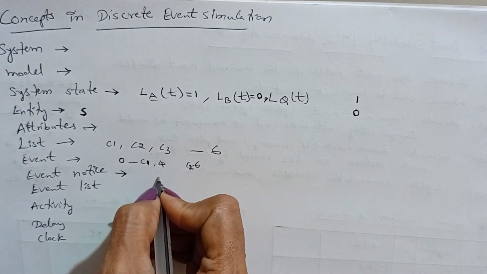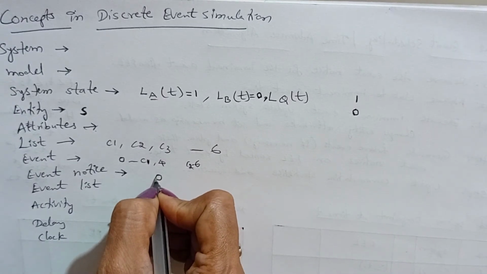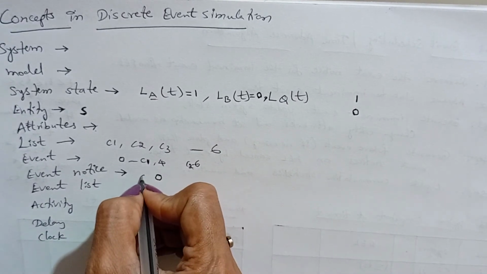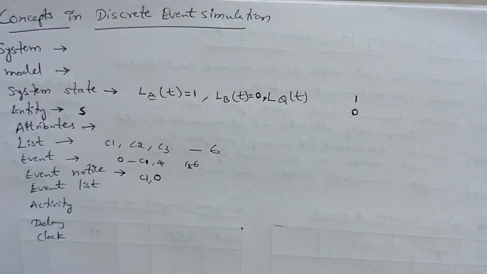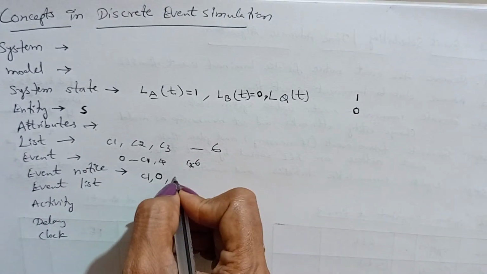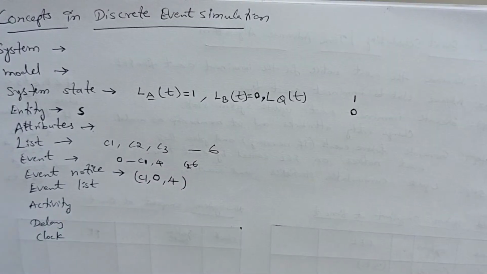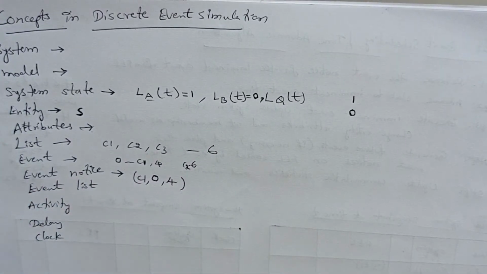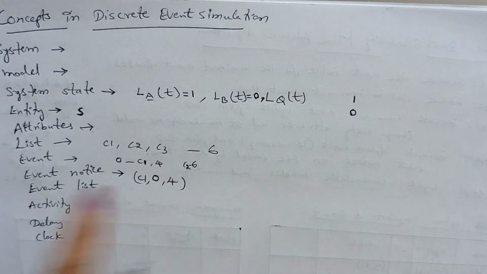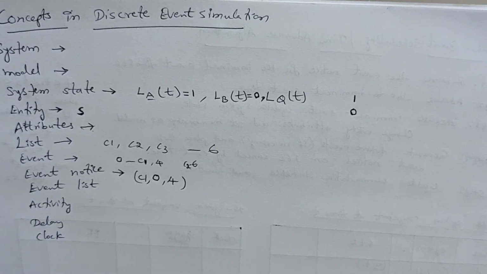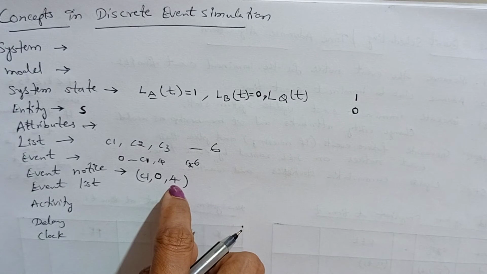Suppose now the time is 0, clock time 0. Customer C1 called for getting the service and needs the service for 4 minutes. This whole thing is said to be an event notice. We are recording an event to occur. This has already occurred.